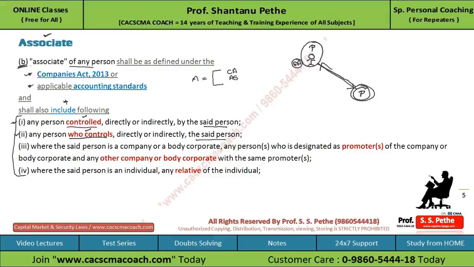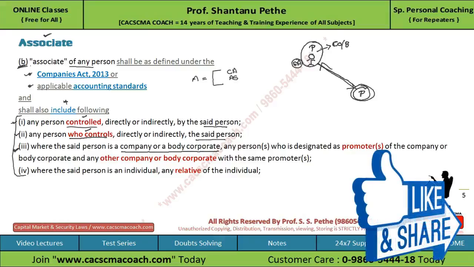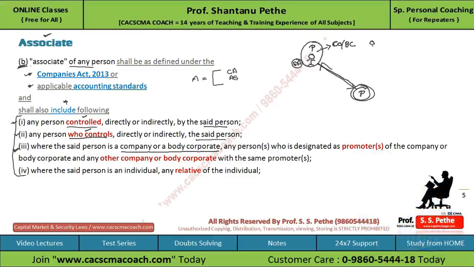So two terms you have to remember: any person controlled or any person who controls, both will be covered by the term associate. Now subclause 3 says that where the said person is a company or a body corporate. So first let's assume this person is a company or a body corporate. Then any person who is designated as the promoter of this company or body corporate will be treated as associate. So the promoter here will be treated as an associate person. If the said person is a company or a body corporate, all the promoters of such company or body corporate will be treated as associate.